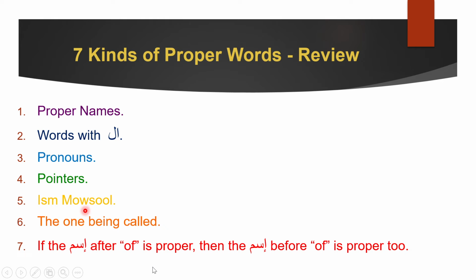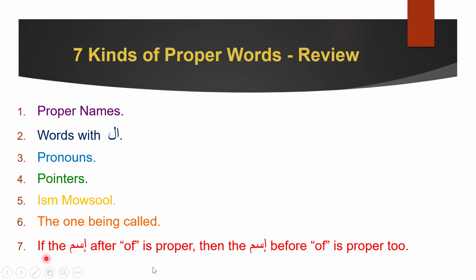Ism mawsul. We just now did the chart. You just now were introduced to it. I hope you will learn it soon. I'm not asking you to learn it now only, but you will learn it soon. And what are ism mawsul? I'll repeat it once more. Allazi, allazani, allazina, allati, allatani, allati. That's it. Next, the one being called, and the Arabic version to call someone is ya. So ya walad, ya bint, ya Muhammad, ya Khalid, all these are the one being called.